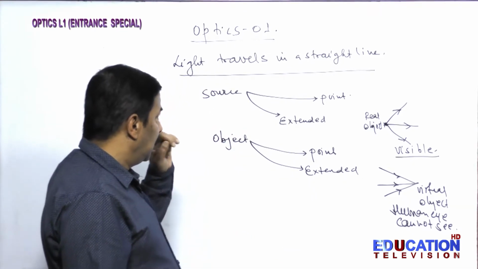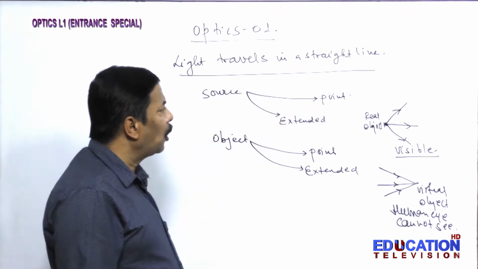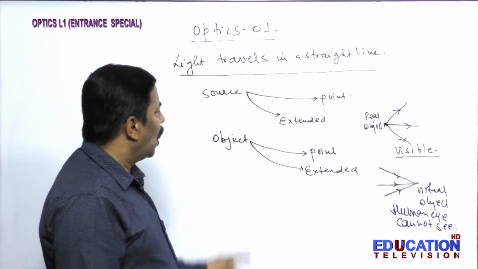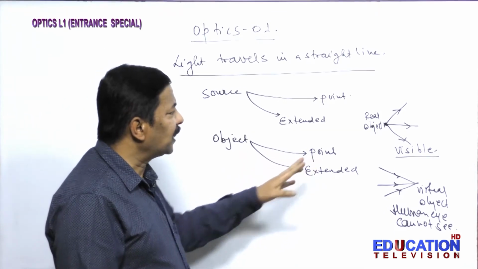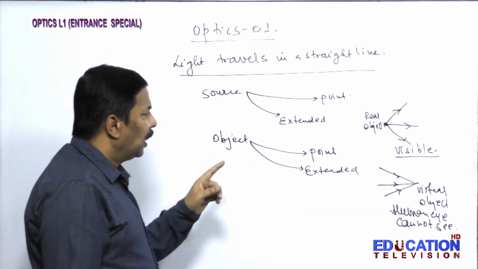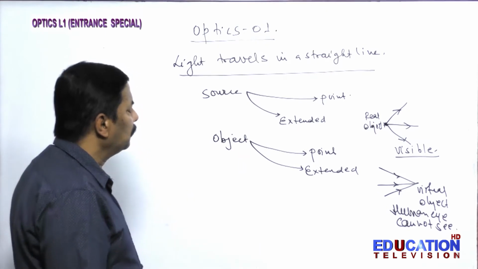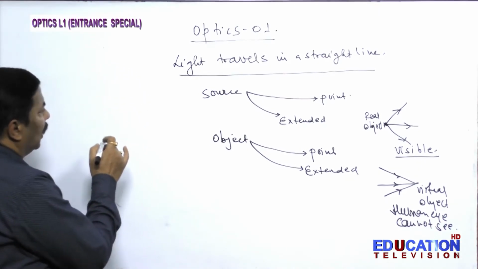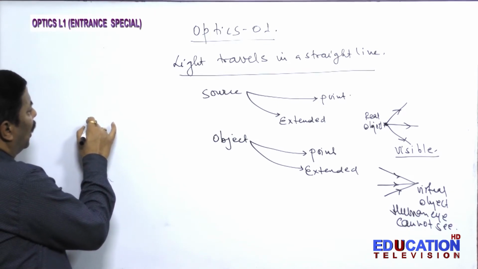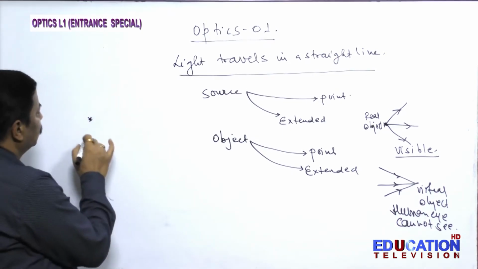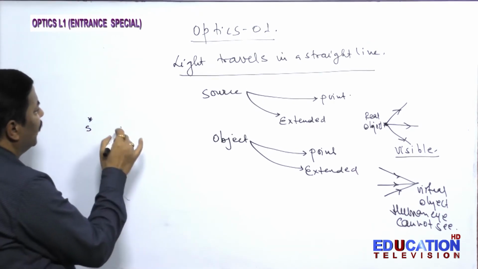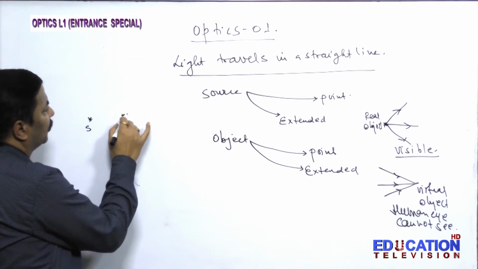Now in source we are talking about point source and extended source, object, point object, extended object. Now formation of shadow, if we talk, here is a point source and here is a point object.